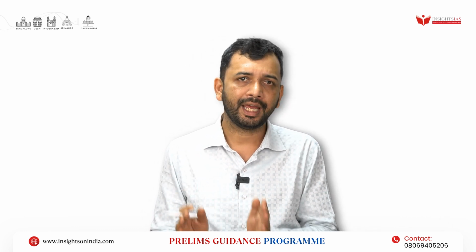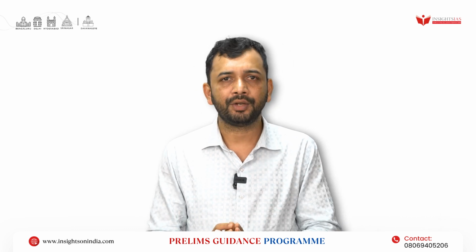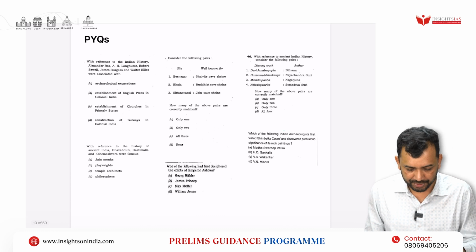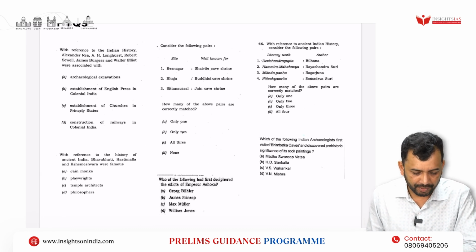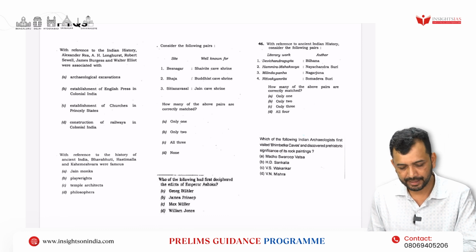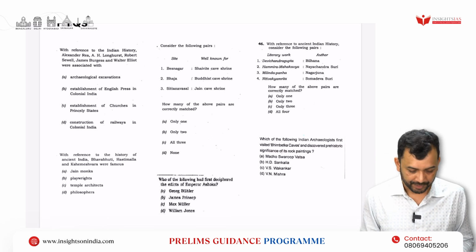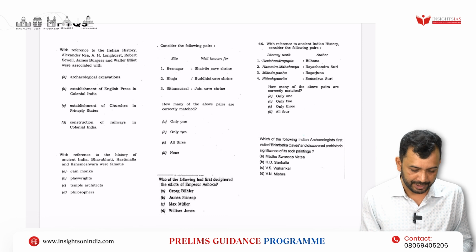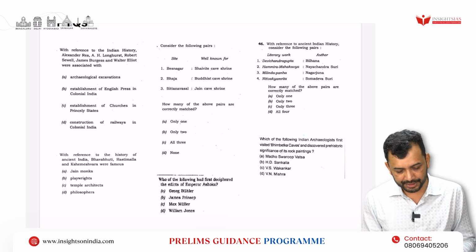So let's begin and see how the questions are being asked, what themes are being discussed, and how we are supposed to prepare. Let's move on. First, PYQs. With reference to Indian history, Alexander Rea, A.H. Longhurst, Robert Sewell, James Burgess, and Walter Elliott were associated with: archaeological excavation, establishment of English press in colonial India, establishment of churches in princely states, and construction of railways in colonial India.